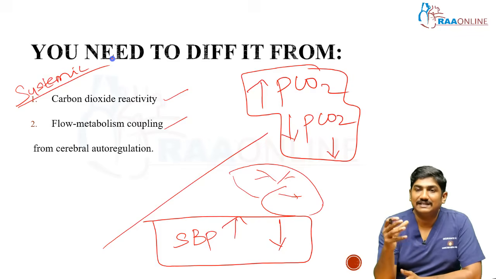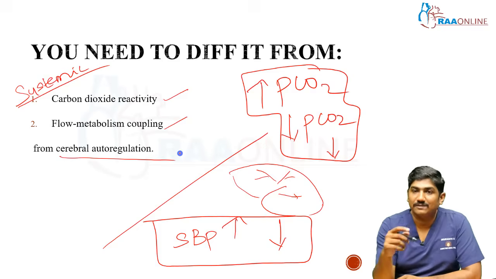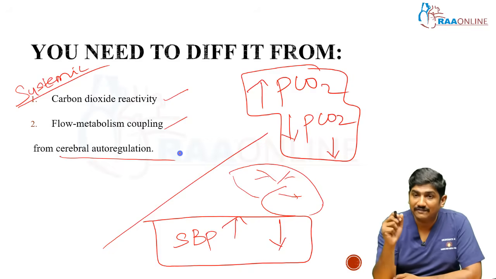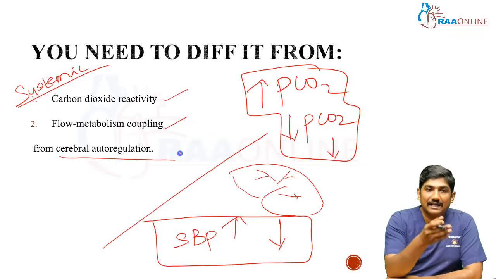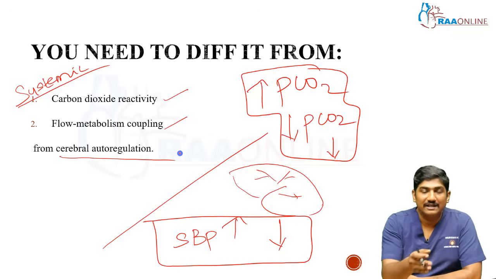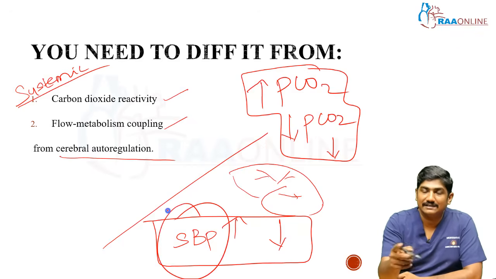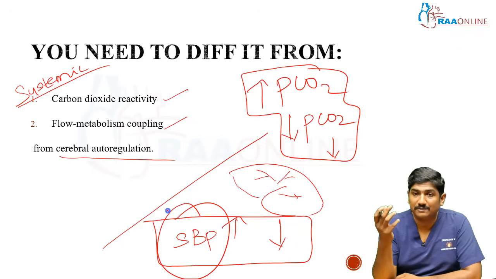So what all can increase or decrease the diameter of the cerebral vasculature? One is your pressure based autoregulatory mechanism, which we are going to see now. The other is systemic carbon dioxide reactivity. Third is flow metabolism coupling. Okay, these are the three major factors which can increase or decrease the blood flow to a particular segment in the brain. Today's topic is cerebral autoregulation, but you need to know there are two other aspects, carbon dioxide reactivity and flow metabolism coupling, which have nothing to do with pressure, but still can increase or decrease the cerebral vasculature diameter.